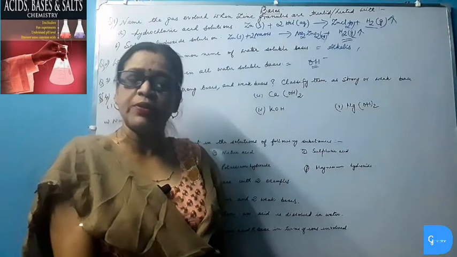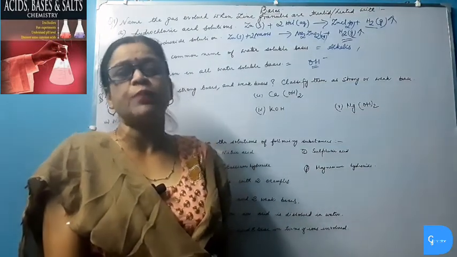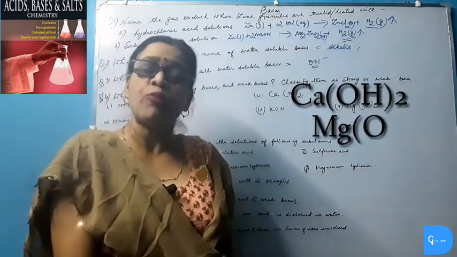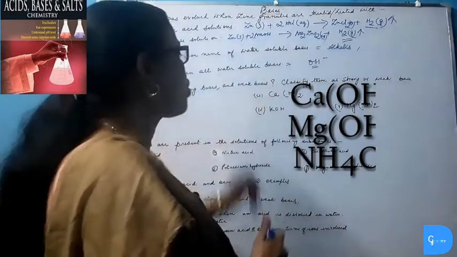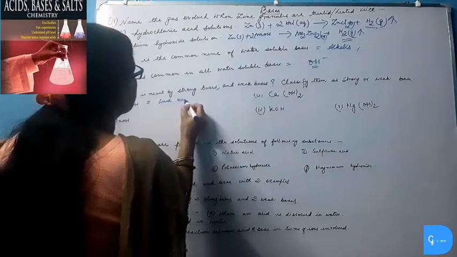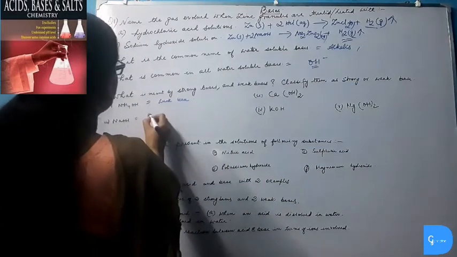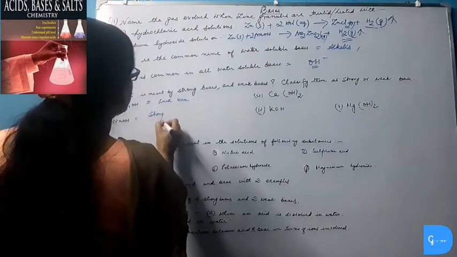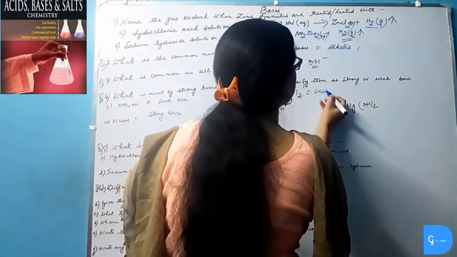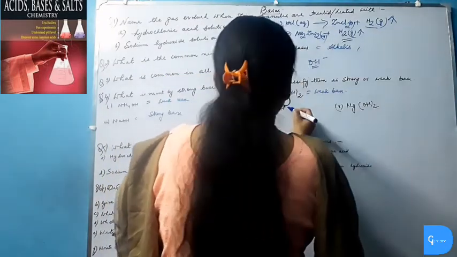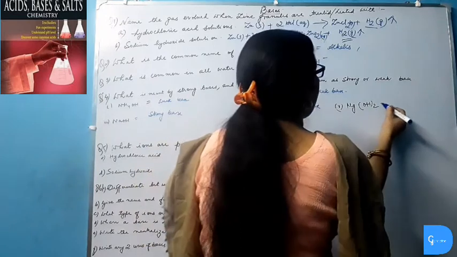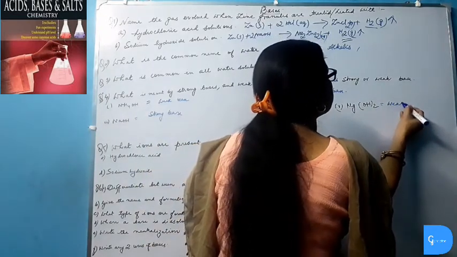Examples of strong bases and weak bases. Strong bases are sodium hydroxide and potassium hydroxide, and weak bases are calcium hydroxide, magnesium hydroxide and ammonium hydroxide. Classify them as strong or weak bases. Ammonium hydroxide is a weak base. Sodium hydroxide is a strong base. Calcium hydroxide is a weak base. Potassium hydroxide is a strong base. And magnesium hydroxide is a weak base.